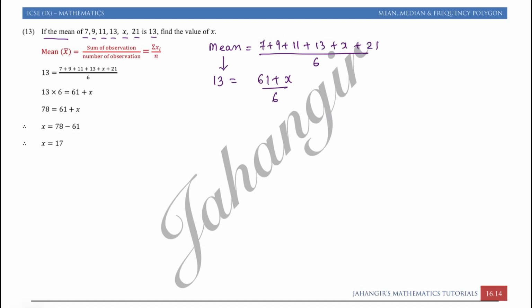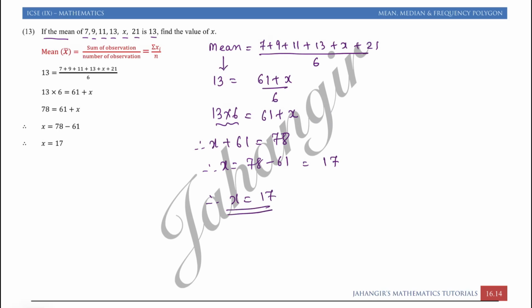So now we will cross multiply, 13 into 6 is equal to 61 plus x. So therefore I can write x plus 61 is equal to 13 into 6, which is 78. So therefore x is equal to 78 minus 61, that is 17. So therefore the value of x is 17.